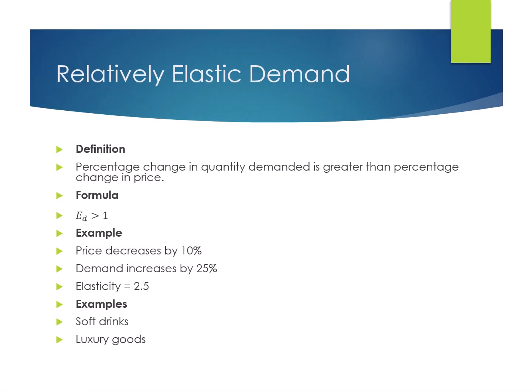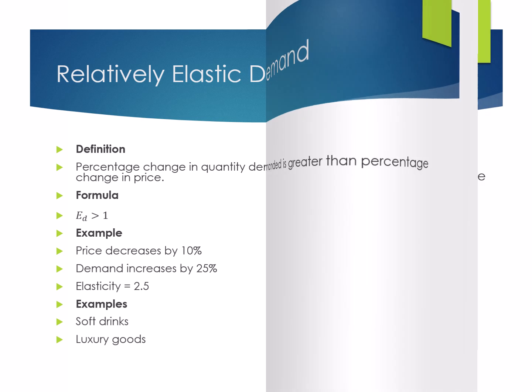Now let's come to the second degree of elasticity, which is relatively elastic demand. It occurs when the percentage change in quantity demanded is greater than the percentage change in price. The elasticity value is greater than 1. For example, if price decreases by 10% and demand increases by 25%, elasticity will be 2.5. This indicates that consumers are highly responsive to price changes. Examples include luxury goods, branded products, soft drinks, and expensive electronic items. Because many substitutes are available, consumers can easily switch brands.